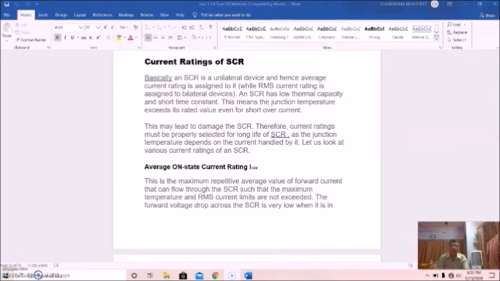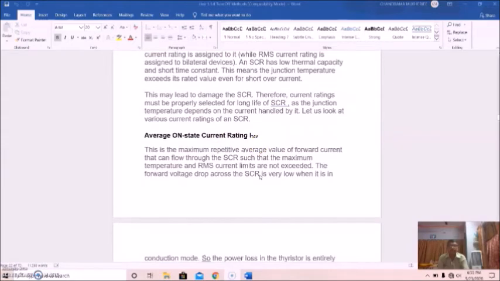First of all, the average on-state current rating, IT average. This is the maximum repetitive average value of forward current that can flow through the SCR such that maximum temperature and RMS current limits are not exceeded.